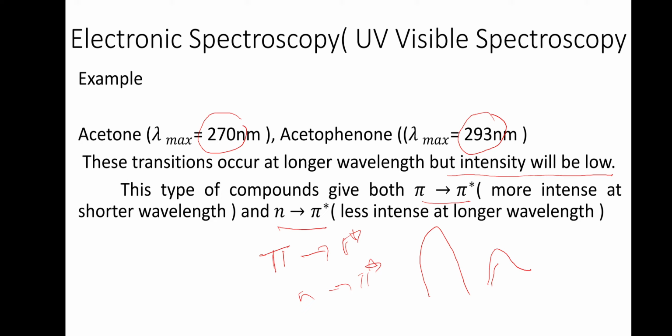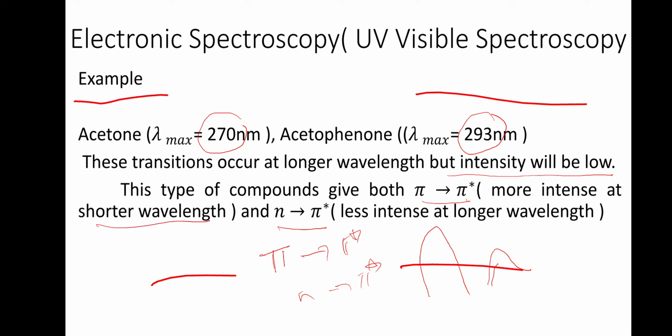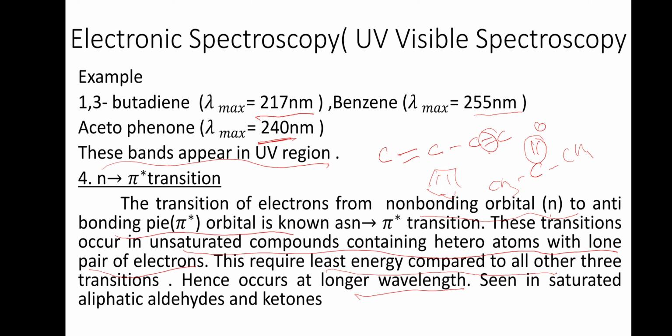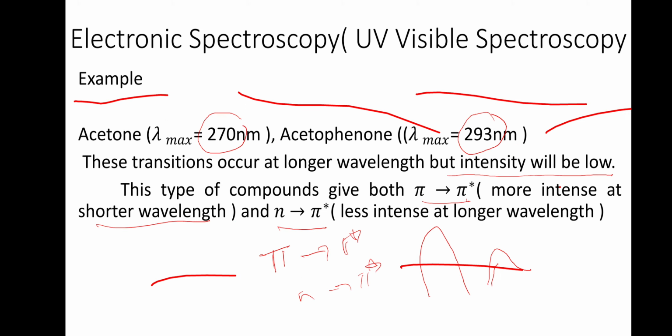How can we differentiate them? The pi to pi star will be at shorter wavelength. For example, you can see it here itself. See, acetophenone 240 and this is 293. In acetophenone, the pi to pi star transition occurs at 240 nanometer, and the n to pi star occurs at 293.